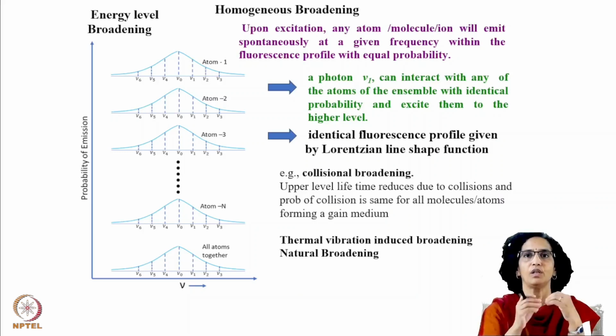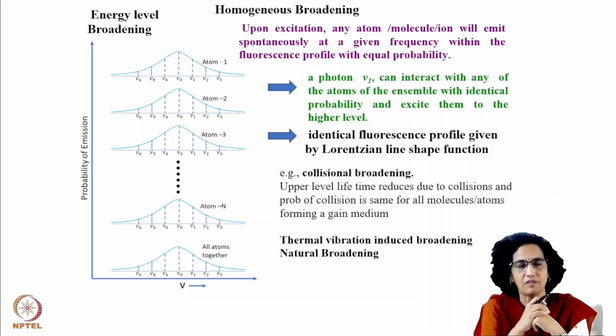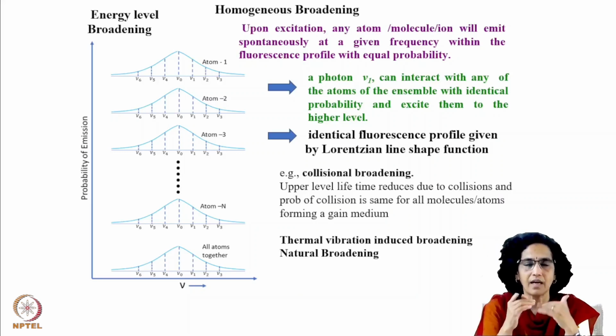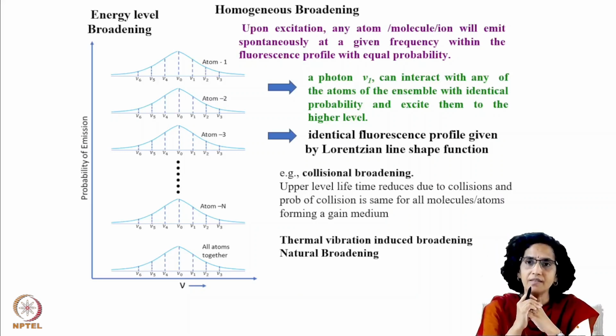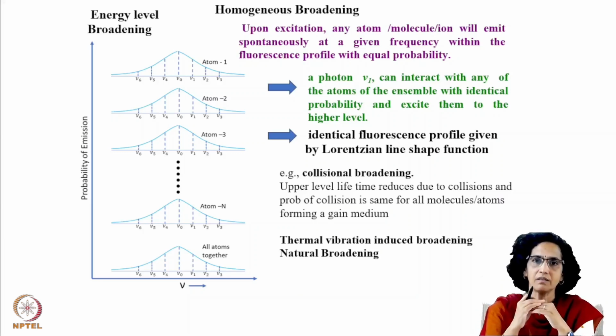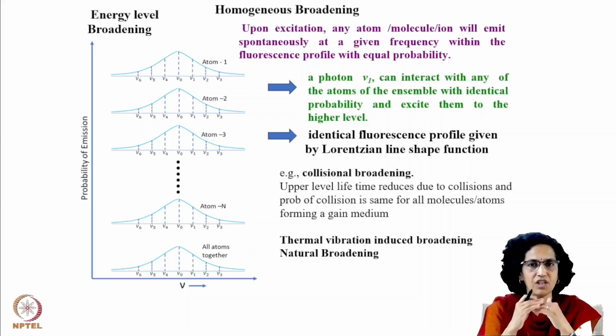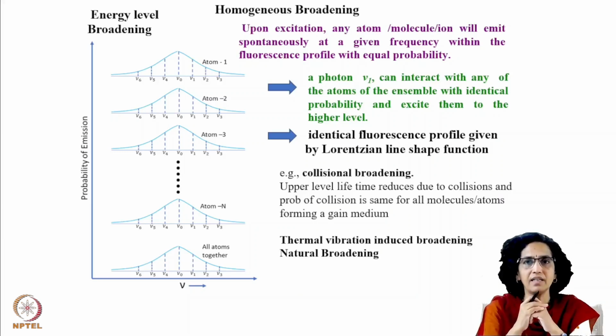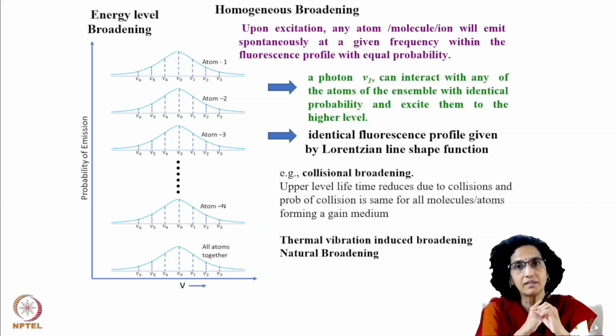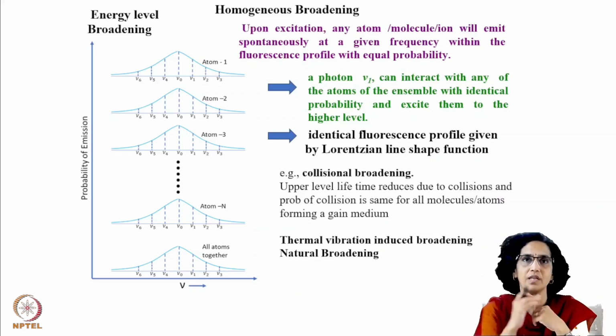Before going on to the actual study of emission features, we started with the reason why the excited energy levels are not discrete energy levels, but there is certain broadening that is associated with them.